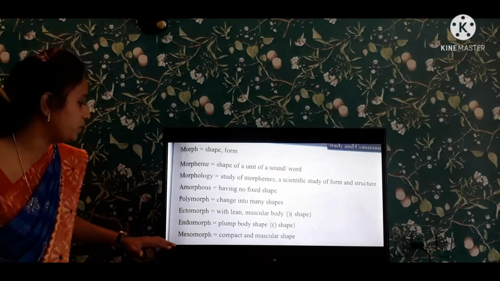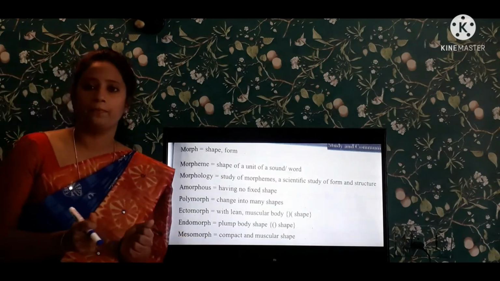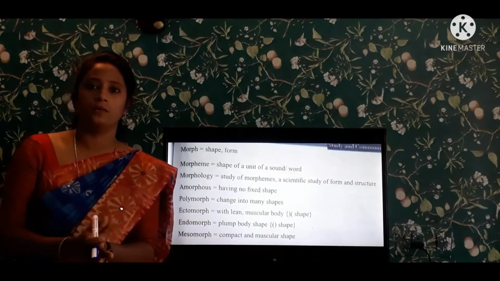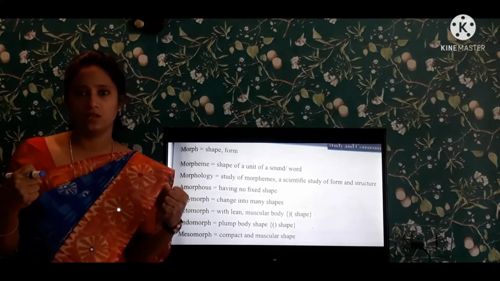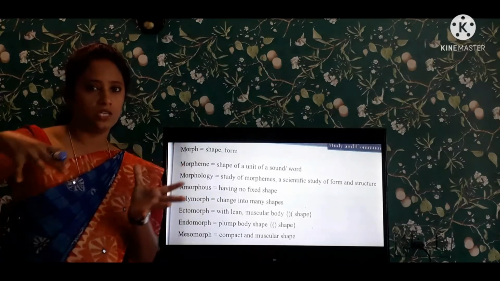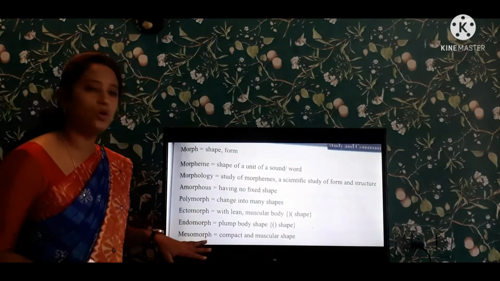Endomorph. And next one is mesomorph. Compact and muscular shape, and the example is a bodybuilder, who has compact and hard muscles. So they're looking compact and tight, and hard muscles are the best example for this mesomorph.